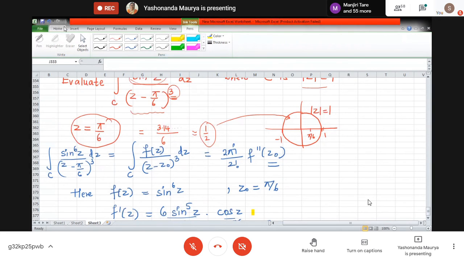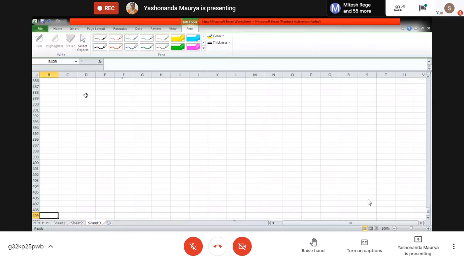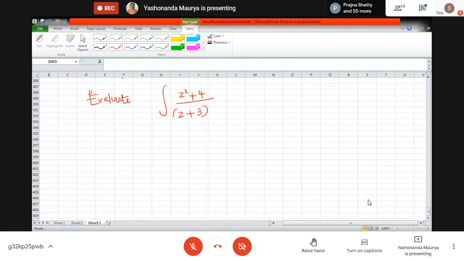Sometimes they do not give the equation of the curve, but still we can work with it. So suppose we are asked to evaluate the integration of some expression of this sort, z square plus 4 divided by z plus 3 z minus 4, something like this.